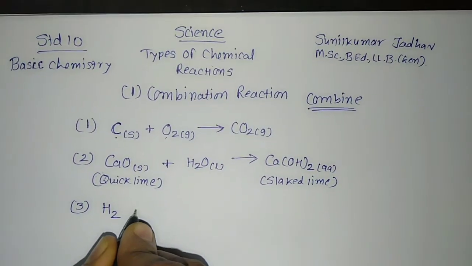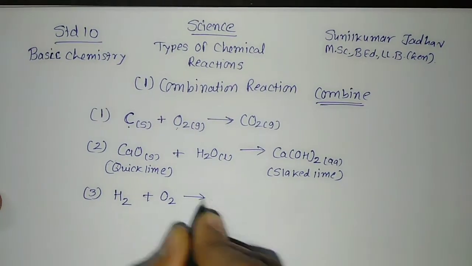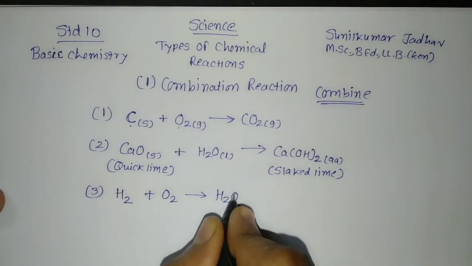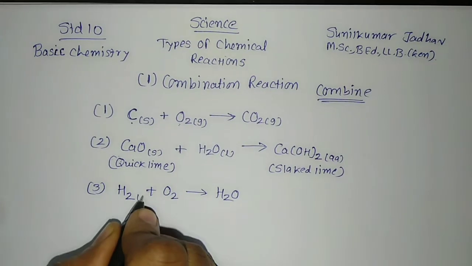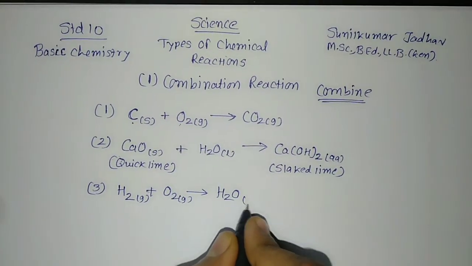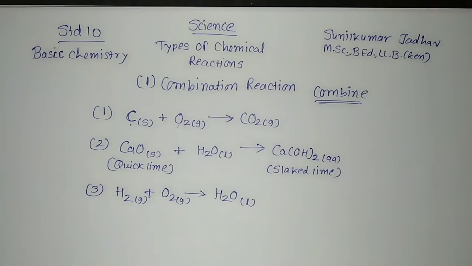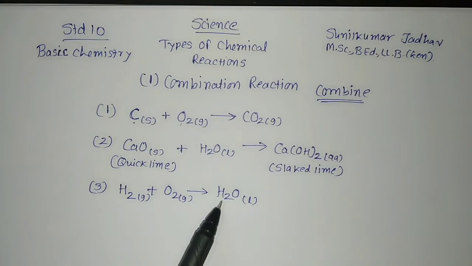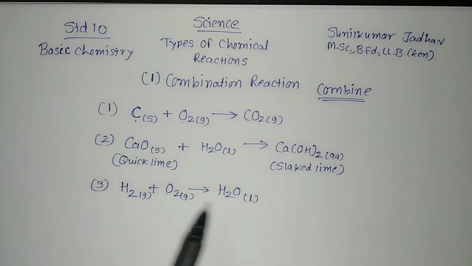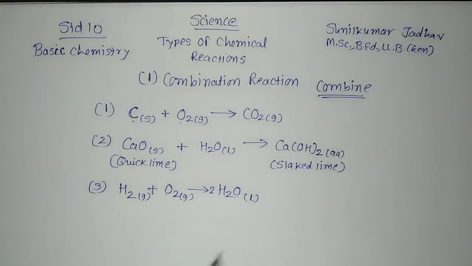H2 plus O2, it will form H2O. This is gas, H2 gas, oxygen gas, and this water will be in the liquid state. But this is not a balanced chemical equation. Hydrogen 2, it is okay. Oxygen 2, but here only one oxygen. So we need to add this 2 over here.